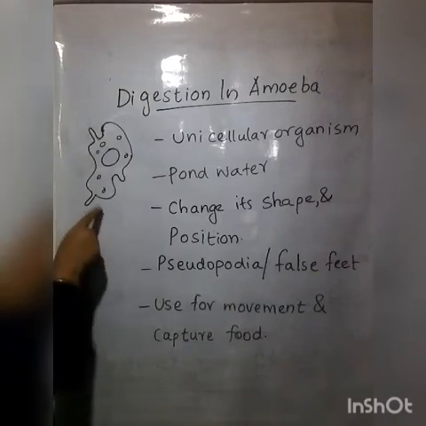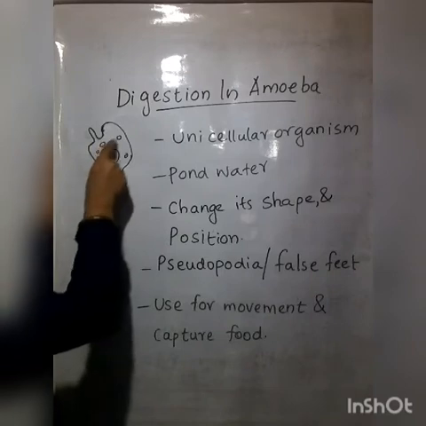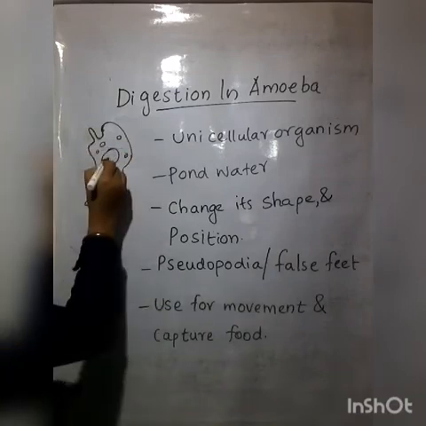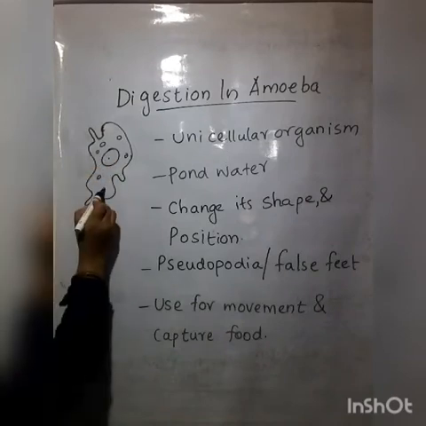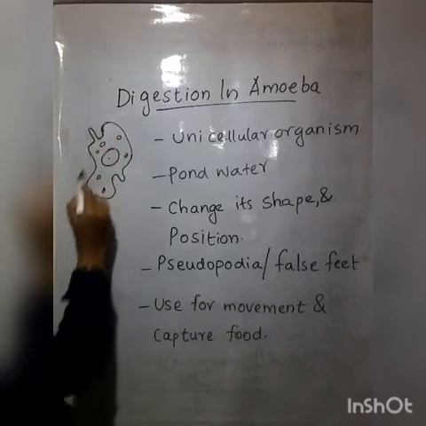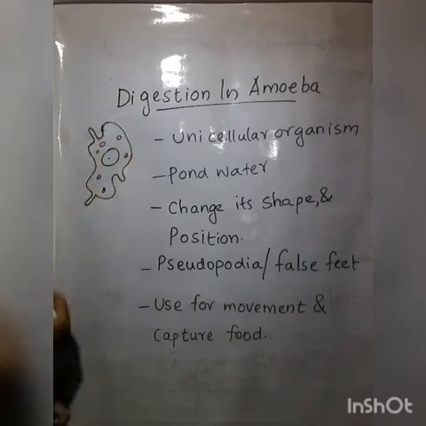Next, can you see small bubbles in this? Yes, these small bubbles are called vacuoles. So this one is called the nucleus, these small bubbles are called vacuoles, and this is the body of the amoeba, called the cell wall or cell membrane.